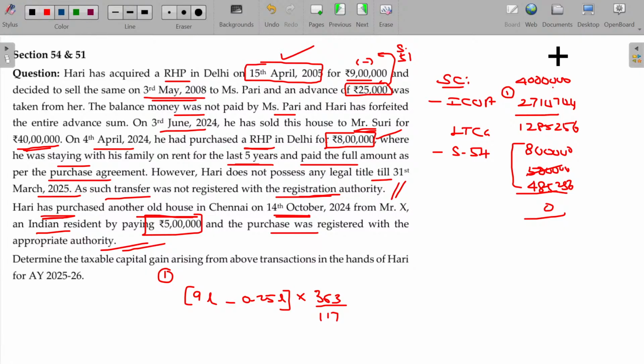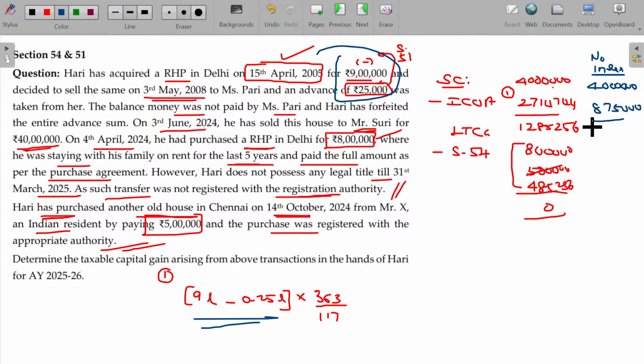And of course, you have the option to claim without indexation. In case of land or building, individuals and HUF have the option to either go for indexation or without indexation. If without indexation, it means 40 lakhs; the indexed cost of acquisition will not be considered, only the cost of acquisition will be taken, so 8 lakhs 75,000. You cannot do the indexation. So 31 lakhs 25,000.